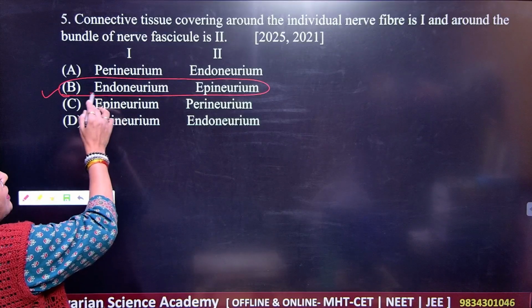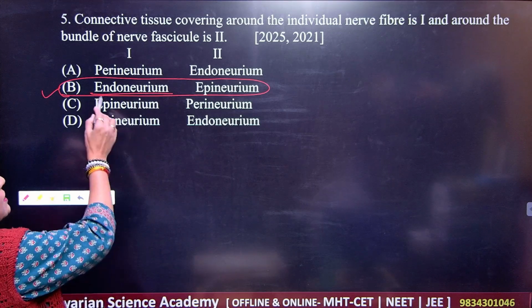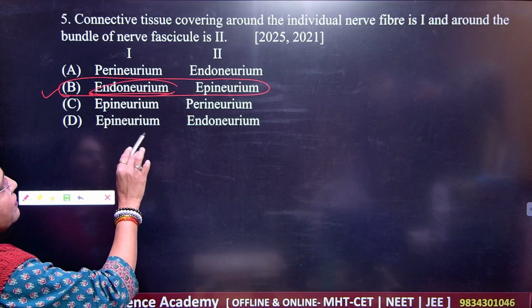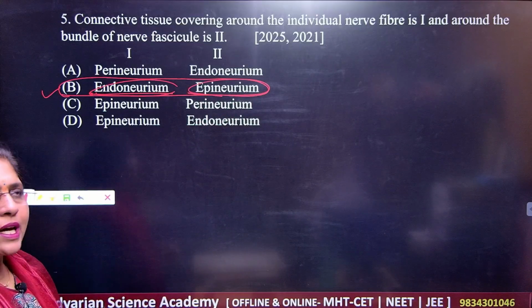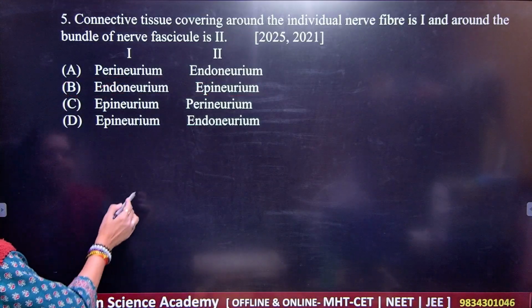So for the individual nerve fiber, the connective tissue cover is endoneurium. And around the bundle of nerve fasciculi it is epineurium. Okay, so note this down. Question number 5, B is your correct answer.